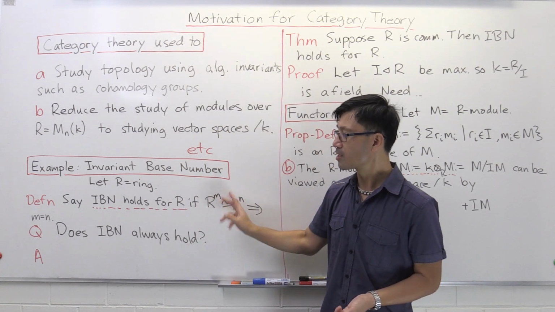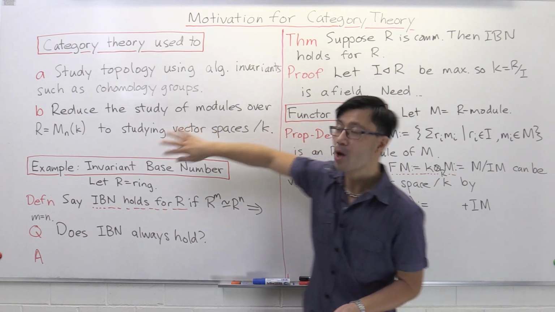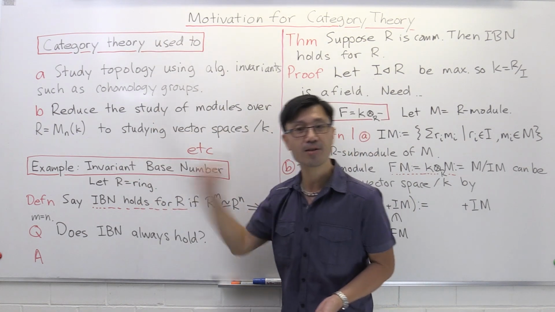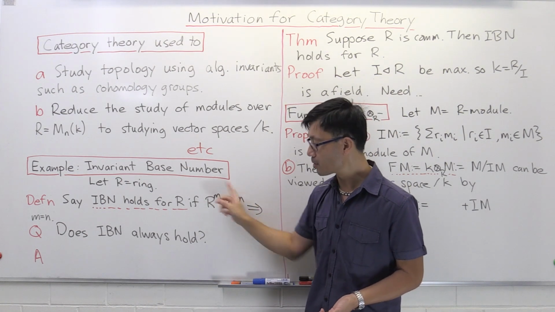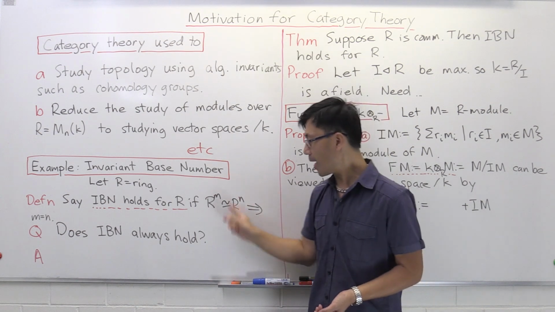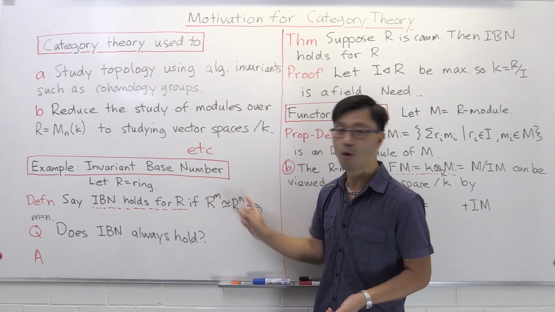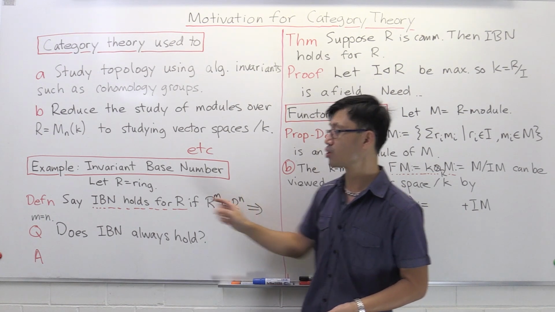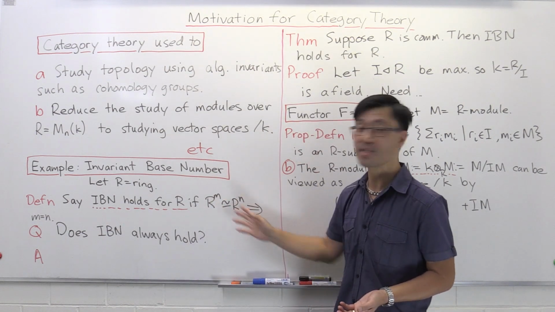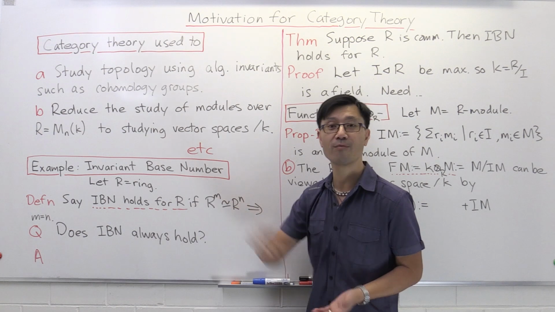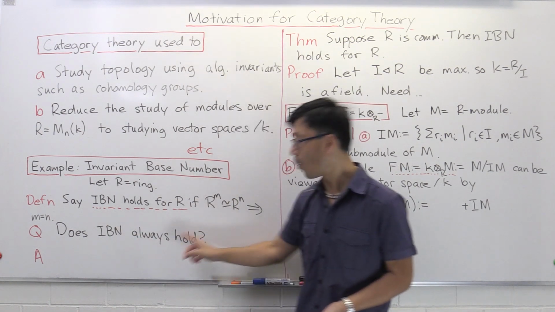Let's just look at this property for a little while and make sure you have some sort of feel for what goes on here. Suppose R is just a field. Then here you just have m copies of this field, so that's an m-dimensional vector space. Here you have n copies of the field, that's an n-dimensional vector space. And of course, if these are isomorphic vector spaces, then the dimensions have to be the same, so m equals n. And so you may think from this example that of course, this should hold for every ring R. So that's the natural question. Does the invariant base number property always hold?